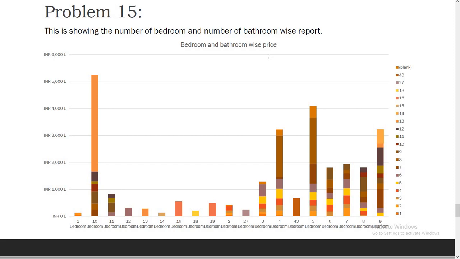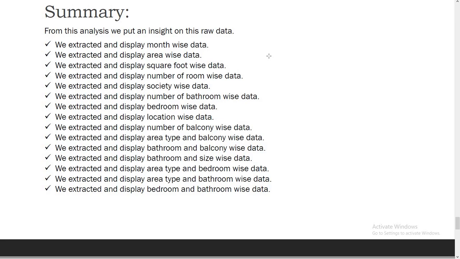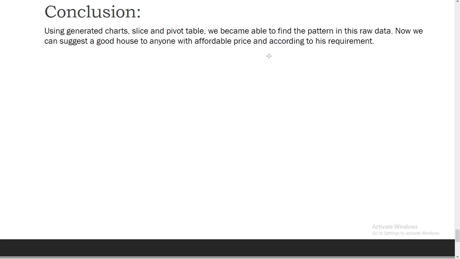to solve this problem. And this is the summary of what we have done, the charts and problems we worked on. So we have worked on month-wise data, area-wise, square foot-wise, number of room-wise, society-wise, number of bathroom-wise, bedroom-wise, location-wise, number of balcony-wise, area type and balcony-wise, bathroom and balcony-wise, bathroom and size-wise, area type and bedroom-wise, area type and bathroom-wise, bedroom and bathroom-wise data.